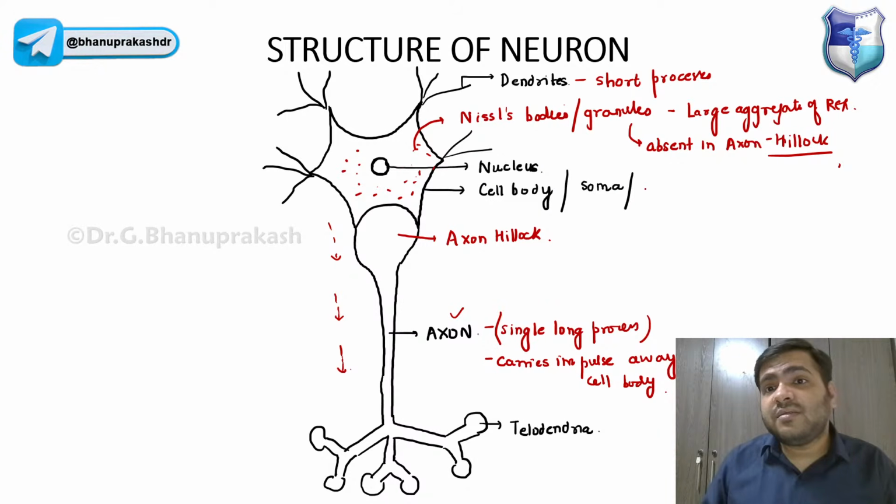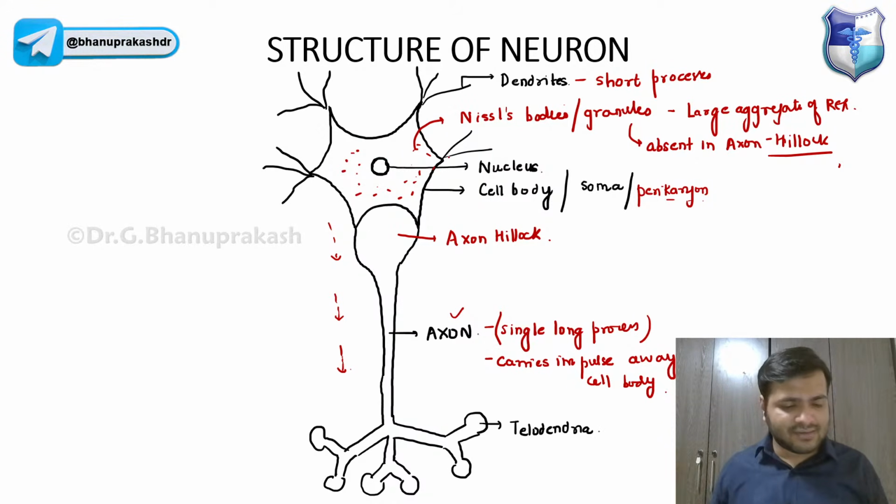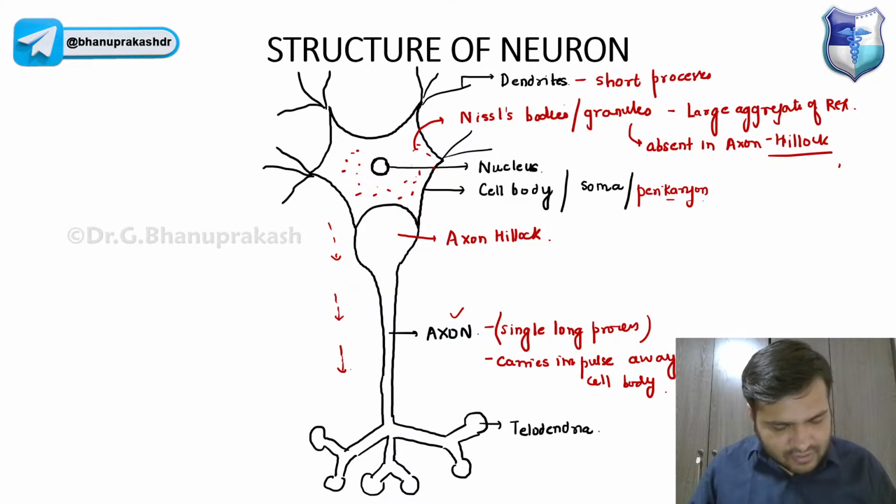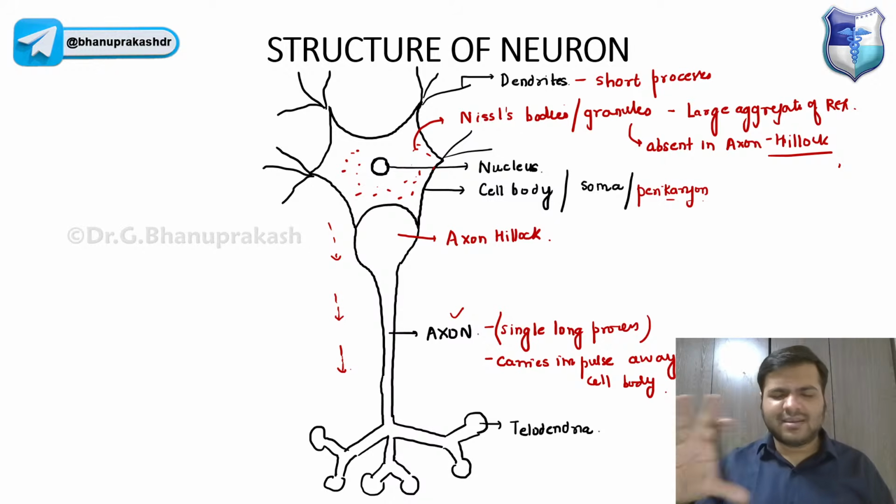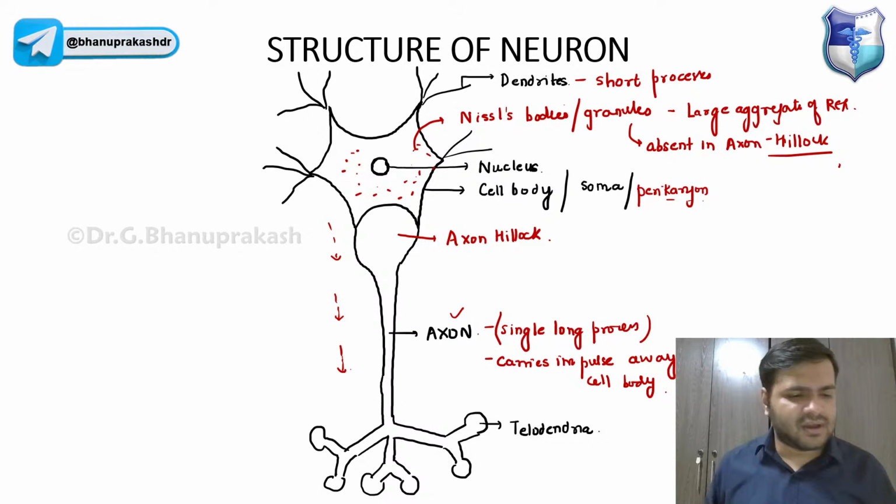Soma, the cell body, is also called perikaryon. Perikaryon basically means, karyon means the nucleus, so it is the part outside the nucleus. The entire part is called the cell body, guys. So that is the very basic diagram of the structure of a neuron, guys, right?